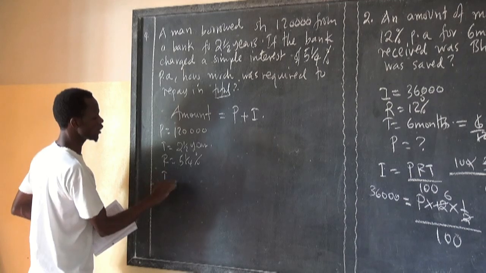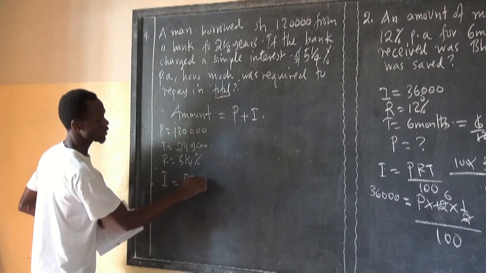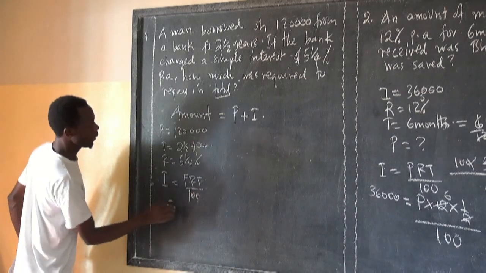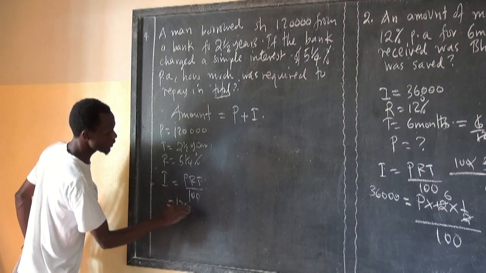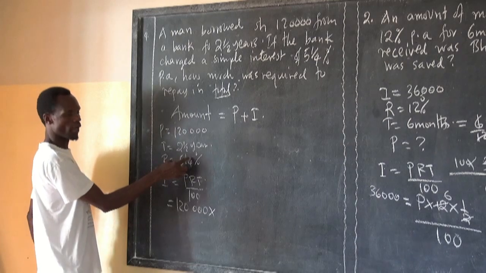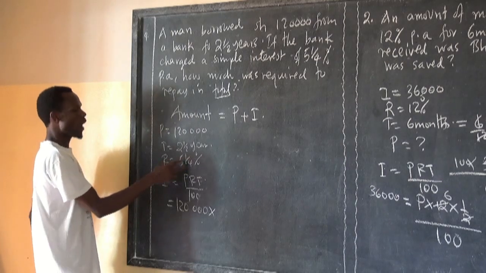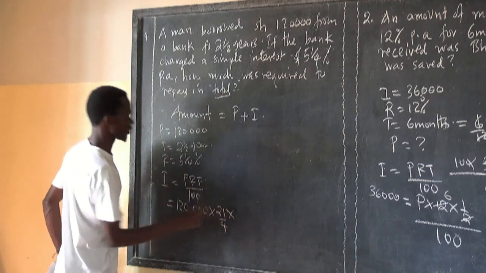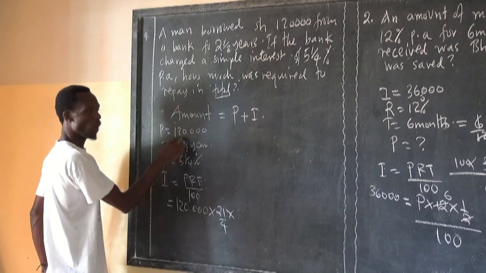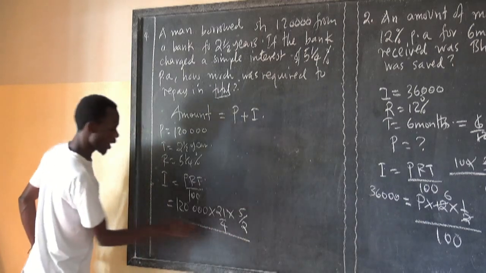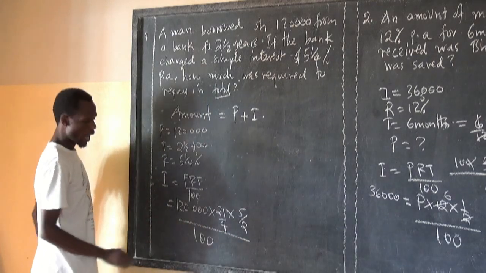Interest is equal to PRT over 100. P is 120,000 times rate, which is 5 1/4, that is 21/4, times time, 2 1/2, that is 5/2, over 100. Now we simplify.